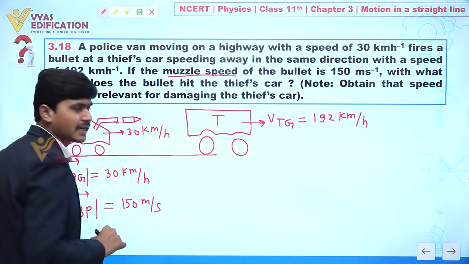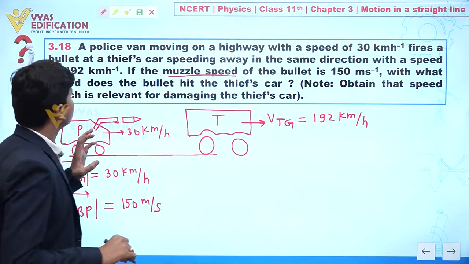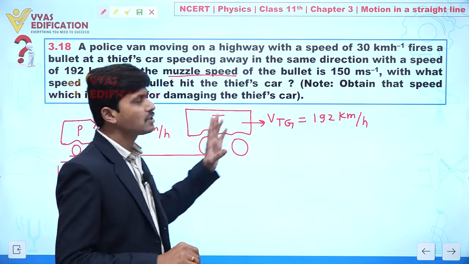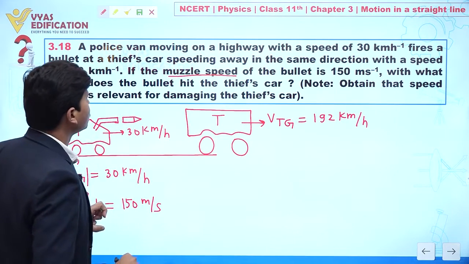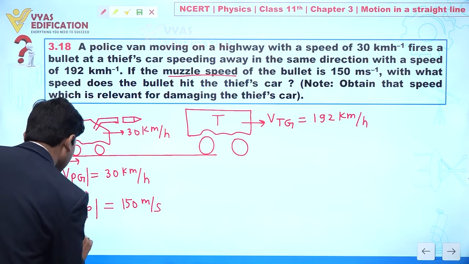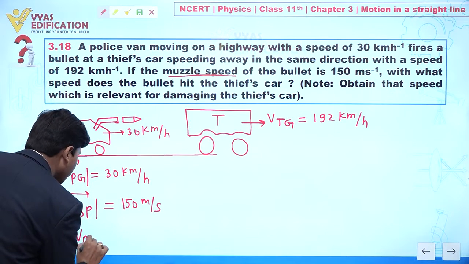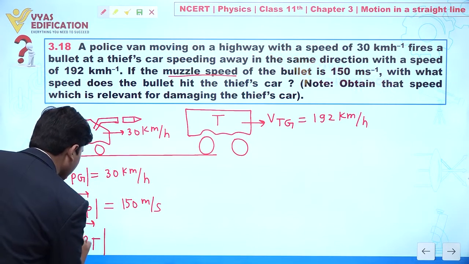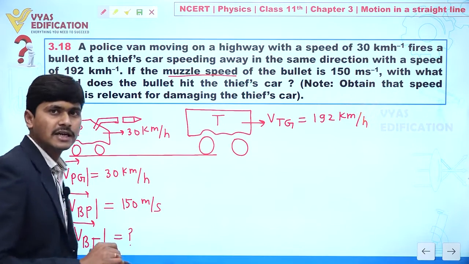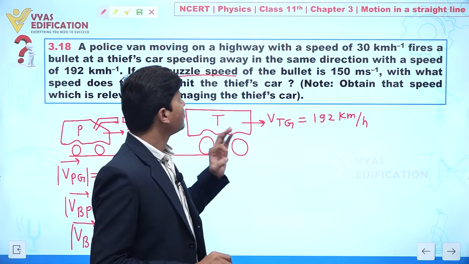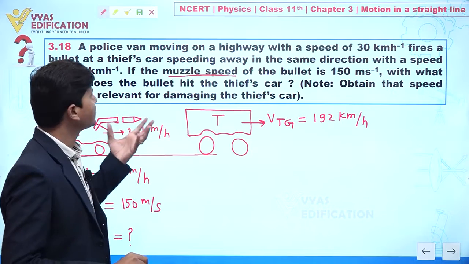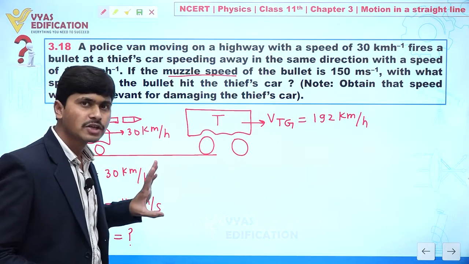So what speed does the bullet hit the thief's car? It means our objective in this question is to calculate the velocity of the bullet with respect to the thief car.